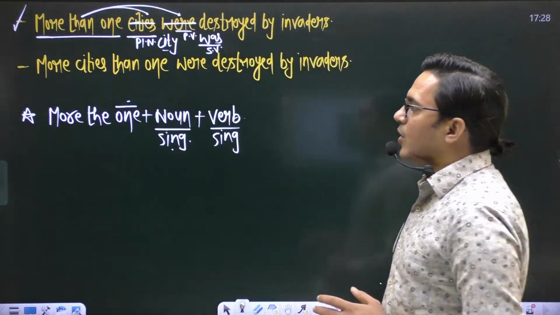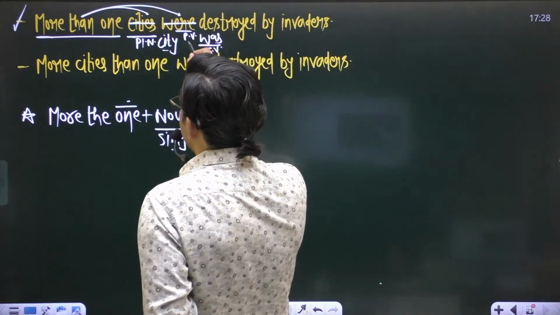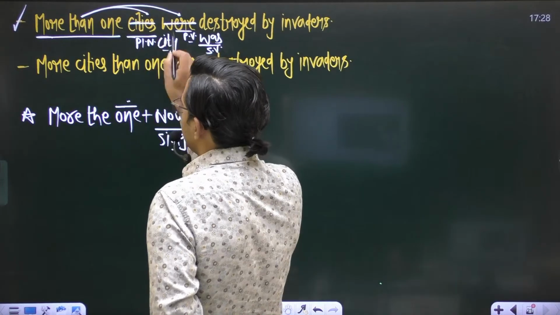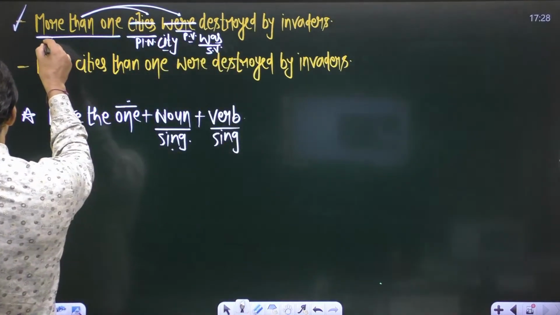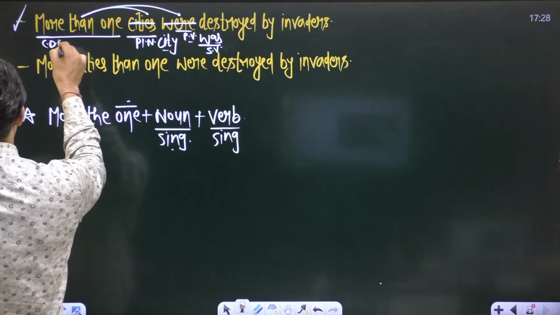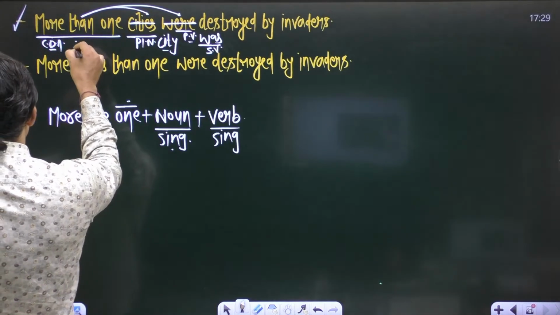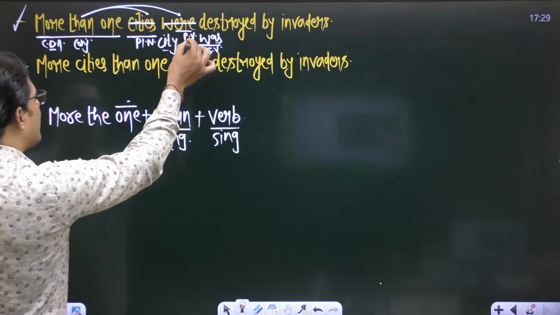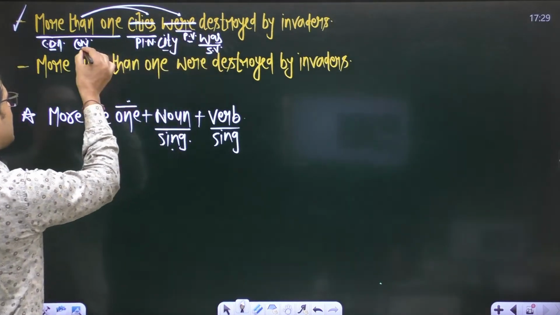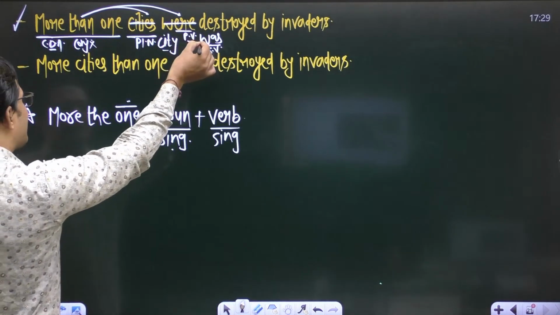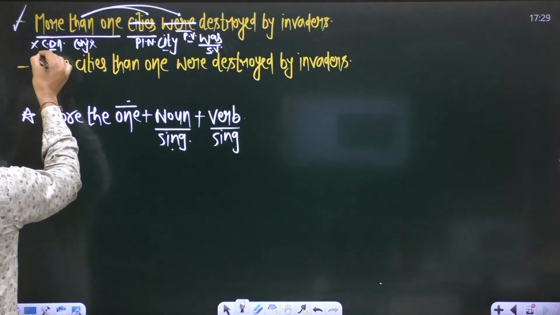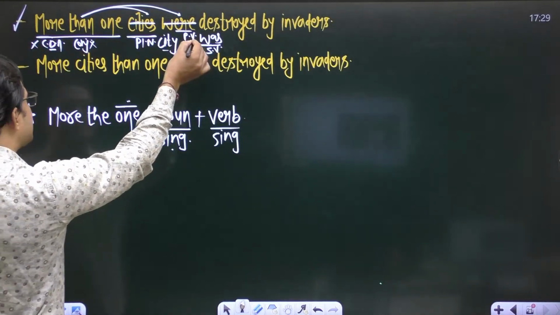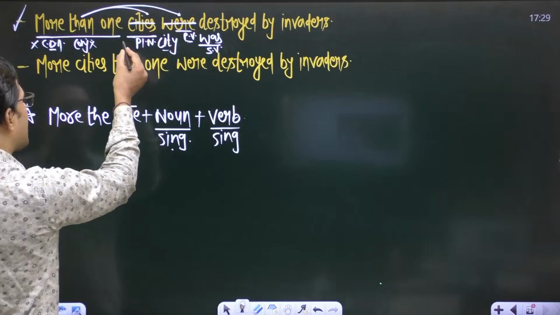And make sure why we are using this verb according to the one plus noun, because this word more is an adjective of comparative degree, and this word than is a conjunction. And make sure verb never comes according to a conjunction or an adjective. Verb always comes according to the noun or pronoun.